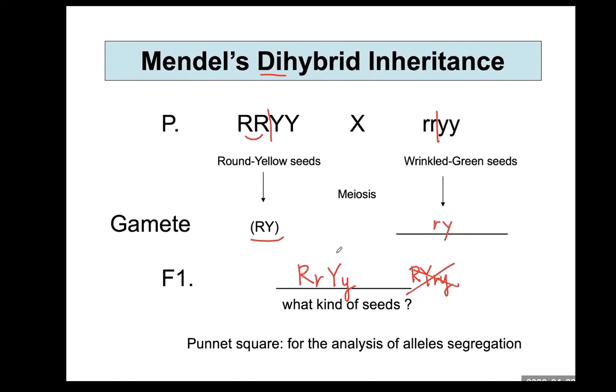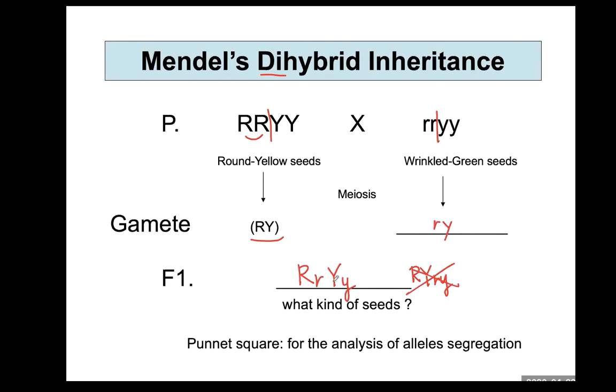So the union of large R, large Y, and small r, small y gametes would yield a hybrid heterozygous for both characters. So this is heterozygous for shape of seed and color of seed. Since it deals with 2 kinds of character, the shape of seed and color of seed, we call this dihybrid.